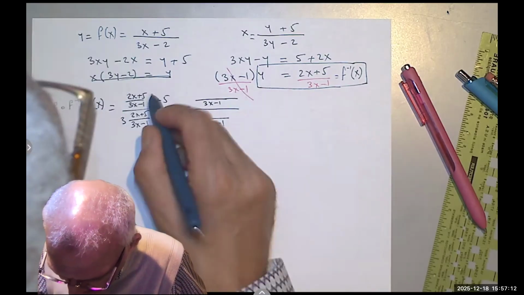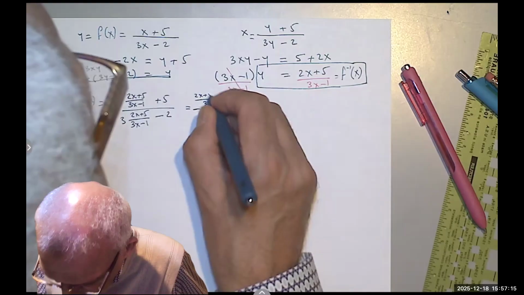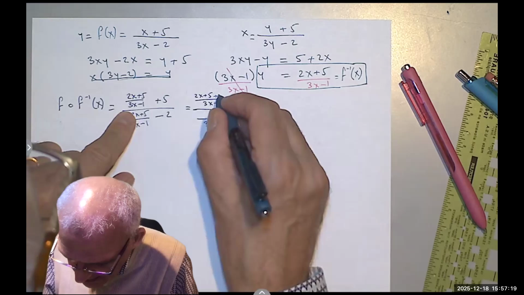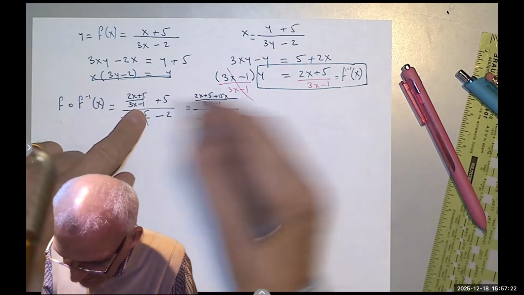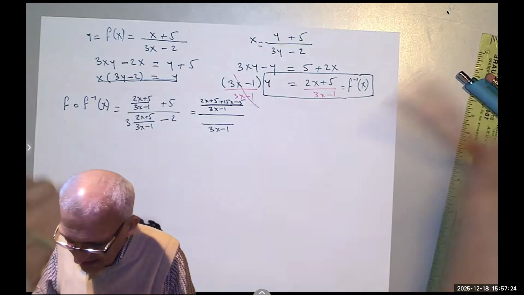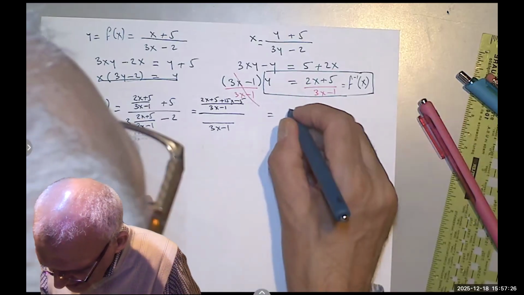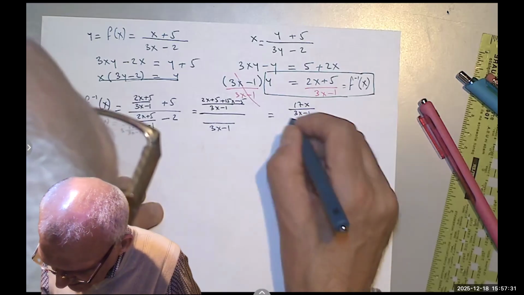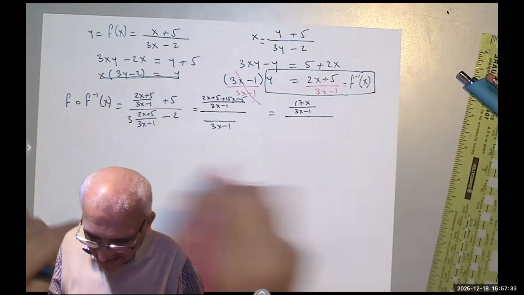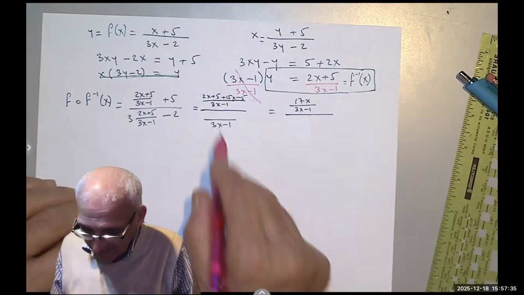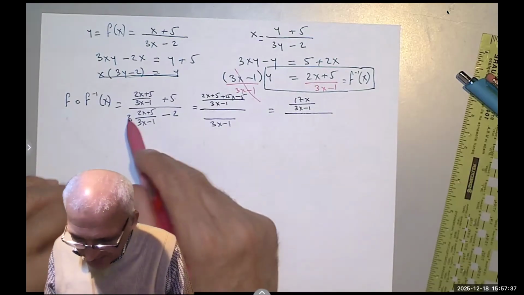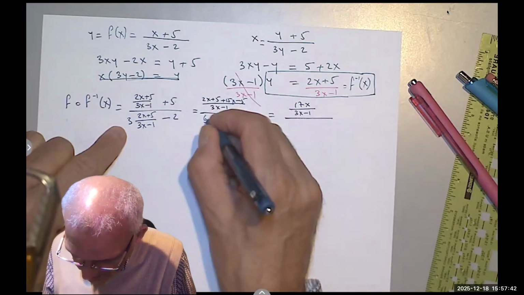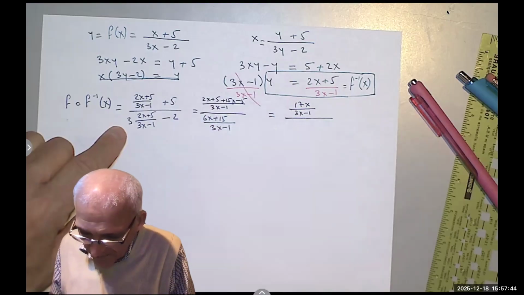So I have 2x plus 5 in the numerator, and then I'm going to add to that 15x minus 5. Notice the 5 minus 5 cancel each other, and that becomes 17x over 3x minus 1. Let's look at the denominator. I have 3x minus 1. So this becomes 3 times 2x is 6x plus 15.